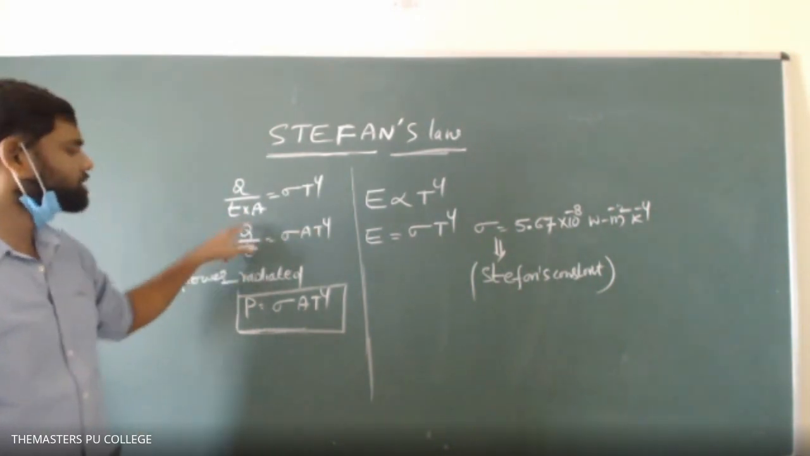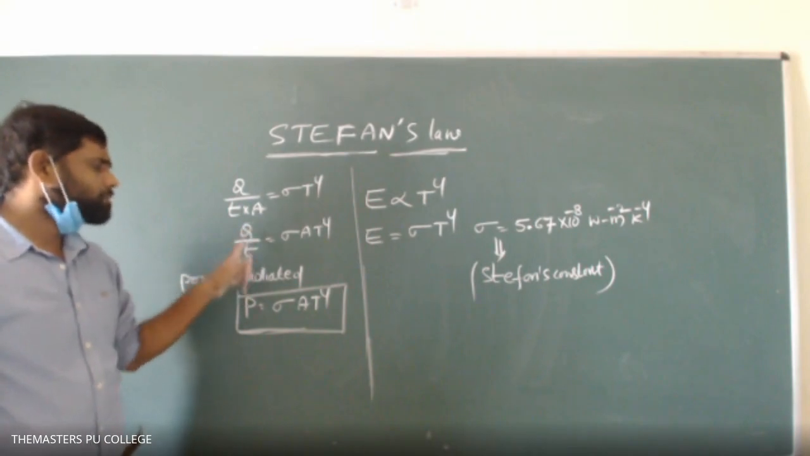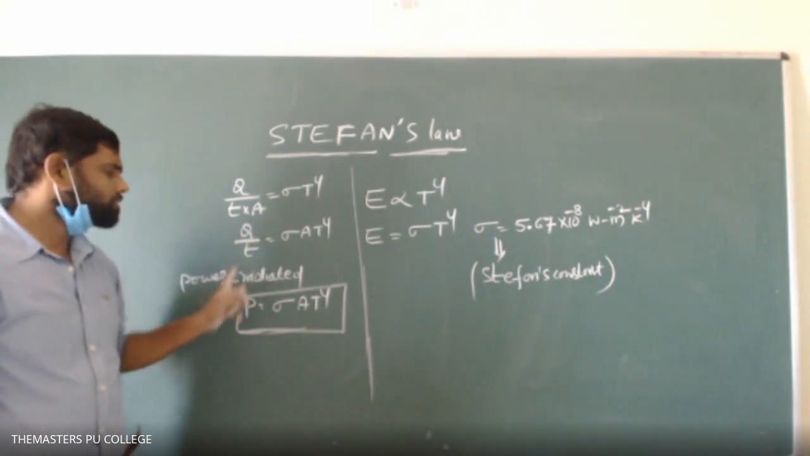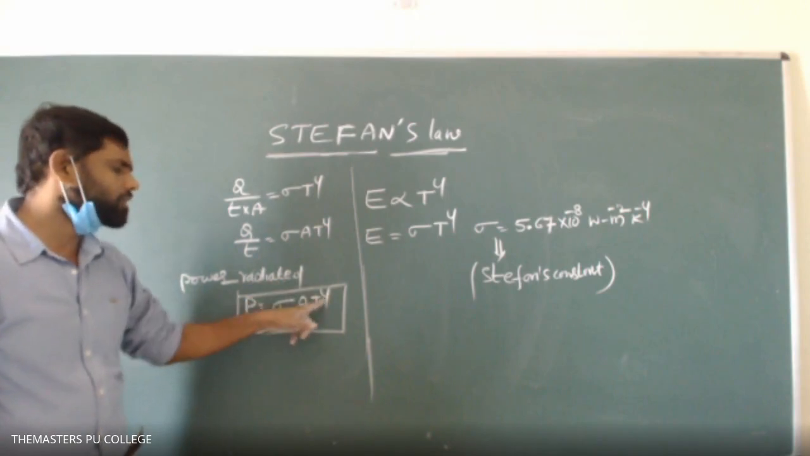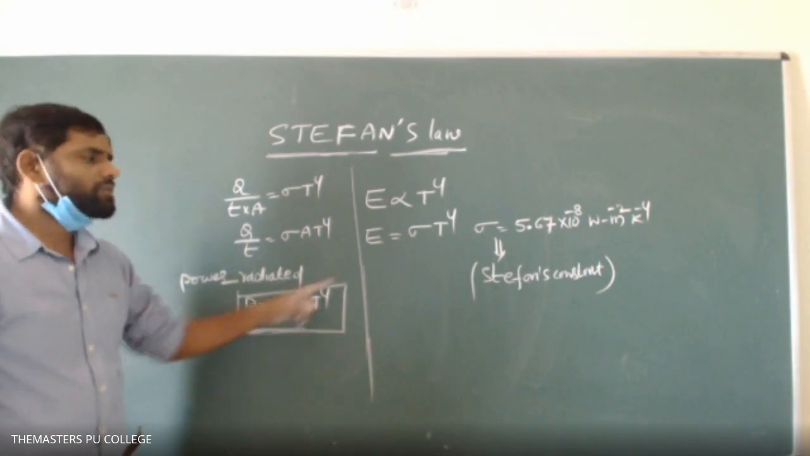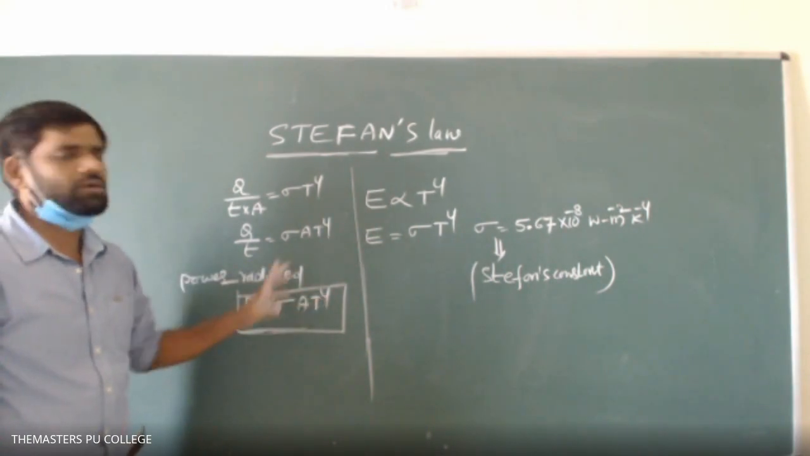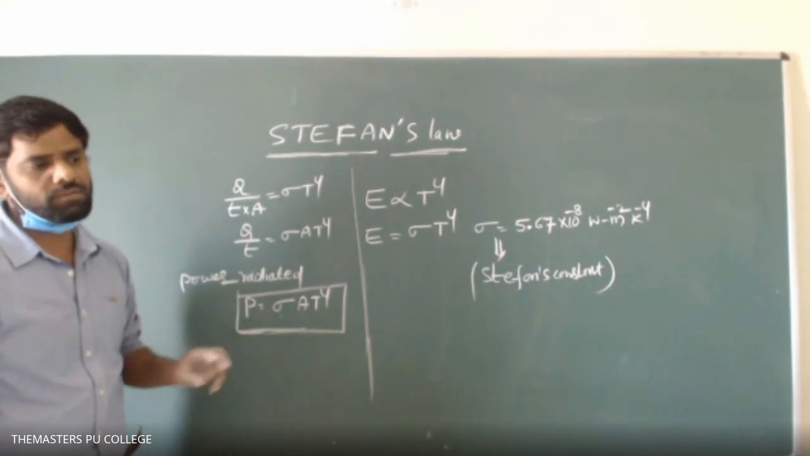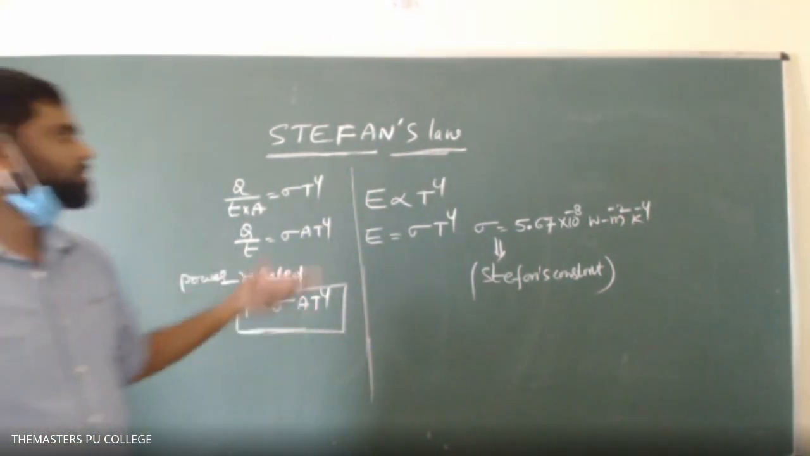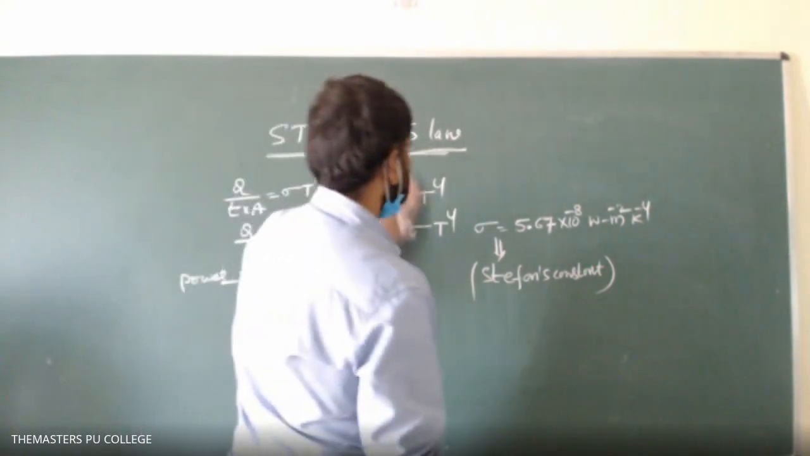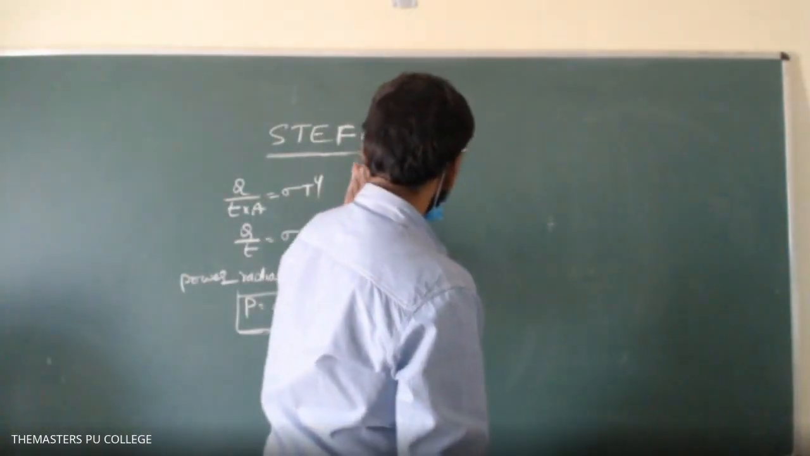What is this? Q by t stands for energy emitted per unit time. Energy radiated per second is called power. So therefore, power radiated by the black body is P equals sigma A T to the power 4. Sigma is the Stefan's constant, A is the area of the black body, and T is its absolute temperature. So this is about Stefan's law. To solve the objective numericals, let us go with some other transformation of Stefan's law also.